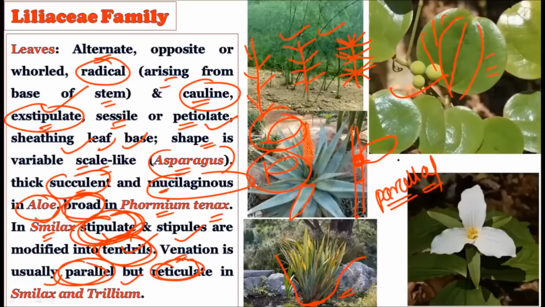Reticulate venation is a characteristic feature of the dicotyledonous plant, and parallel venation is the characteristic feature of the monocotyledonous plant. But still, in this particular monocotyledonous Liliaceae family, you will find the presence of the reticulate type of venation, and for that we have the example of the Smilax and the Trillium.